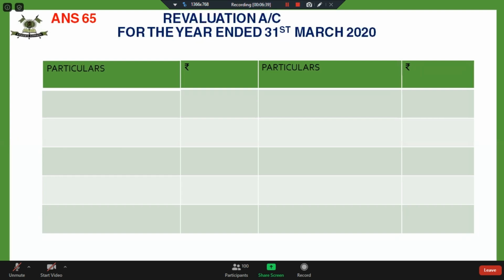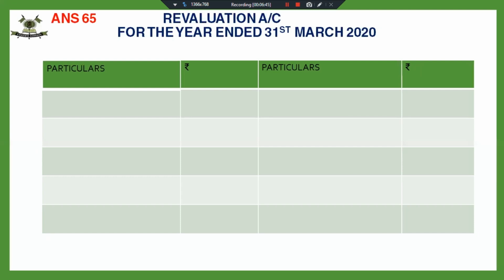Valuation account, stock was overvalued by 20,000. So do I need to increase the value of the stock or decrease the value of the stock? It was found overvalued by 20,000. So now I want to decrease the value of the stock. Stock account debited. It will be revaluation account debited to stock account.